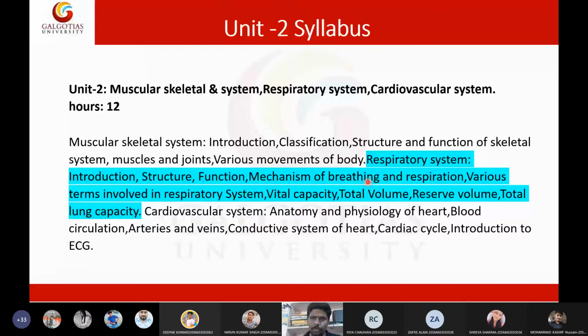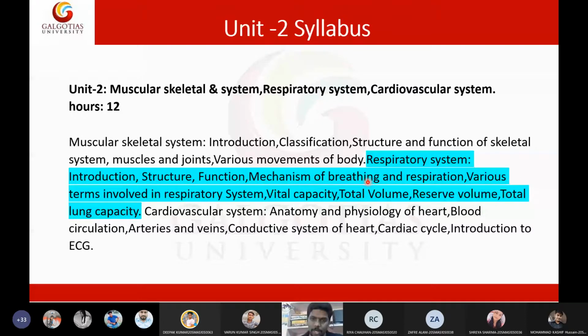So what is the mechanism of breathing? How are we breathing, and what is the mechanism of respiration? There is a slight difference between breathing and respiration that I will discuss. And the third topic is the lung function test. There is something called the lung function test in order to assess the functional capacity of a lung. How are we going to assess the functional capacity of a lung in a patient, whether his lungs are properly working or not, whether they have the proper